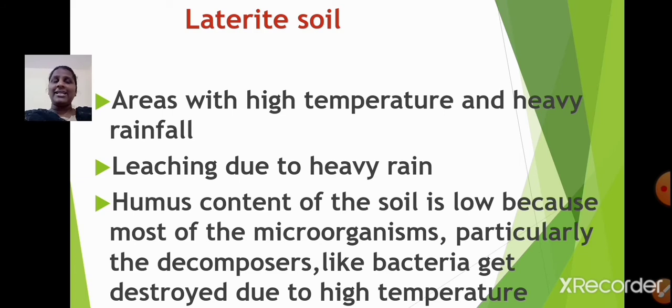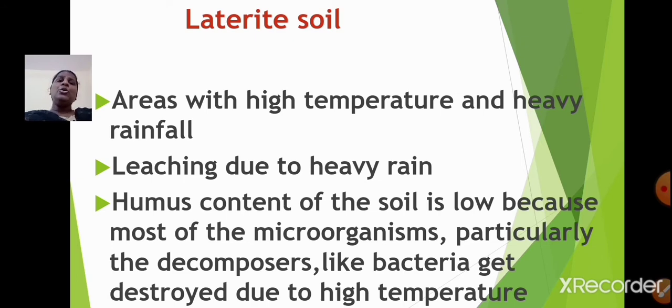Where are laterite soils found? Yes, they are found in areas with high temperature and heavy rainfall. Leaching due to heavy rain. Now what do you mean by leaching? In leaching, the top layer of the soil gets washed away due to heavy rain.